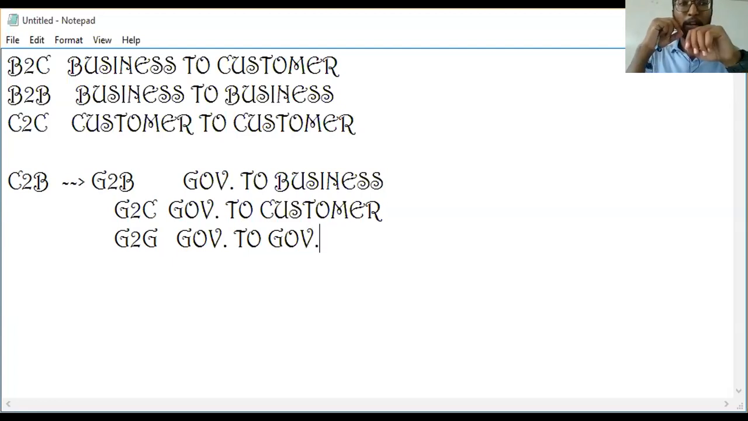Again, I'm repeating: consumer relations have four types. The first one is B2C, business to customer. Second is B2B, business to business. Third is C2C, customer to customer. And C2B can be divided into three. The first is G2B, government to business. Second is G2C, government to customer. And third is G2G, government to government.